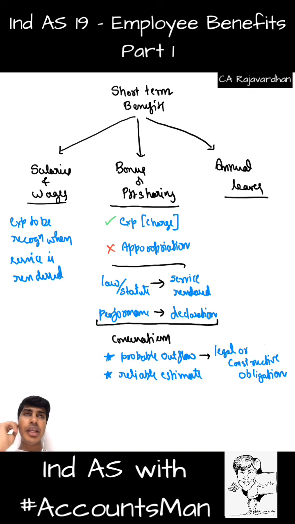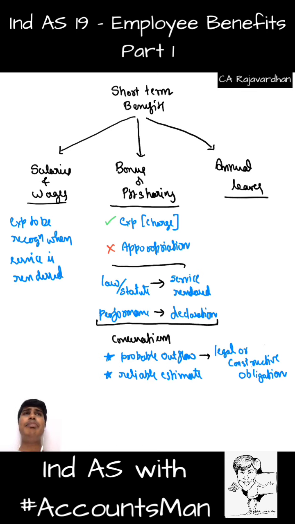Carry forward is allowed means, assume that you've been assigned 12 leaves and you are a very good employee, you took only 10 leaves this year. So those 2 leaves which were allocated to you but you failed to take can be carried forward to the next year. So next year you have 12 leaves for the next year plus 2 leaves of this year which you didn't take up. So that is carry forward allowed.